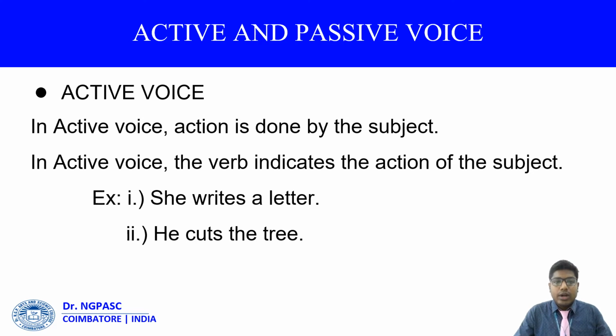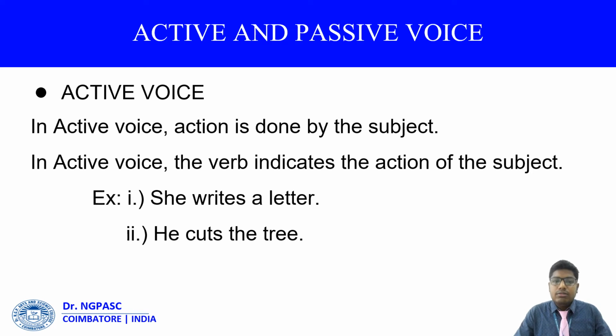Number one, active voice. In active voice, the action is done by the subject, and the verb indicates the action of the subject. For example, she writes a letter, and here we find a clear example of active voice. In an active voice, the subject occupies its own place. Here she is the subject, writes is the verb, and a letter is the object. For the second example, he cuts the tree: he is the subject, cuts is the verb, and the tree is the object.